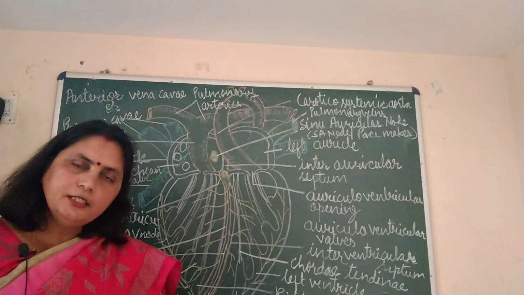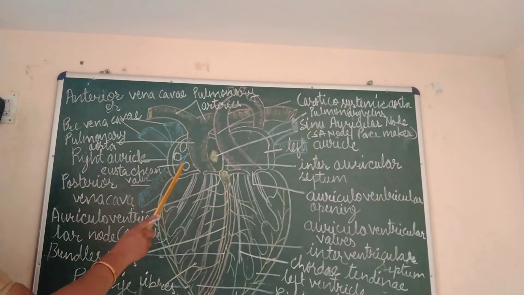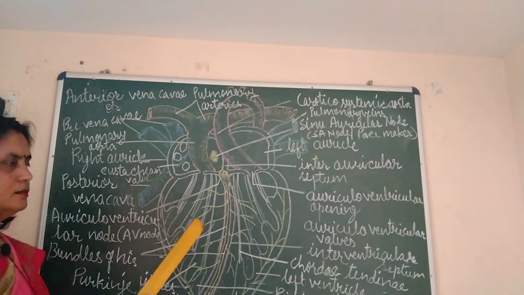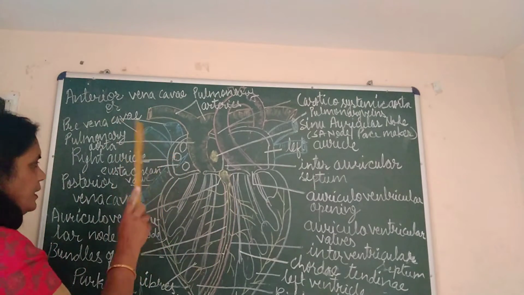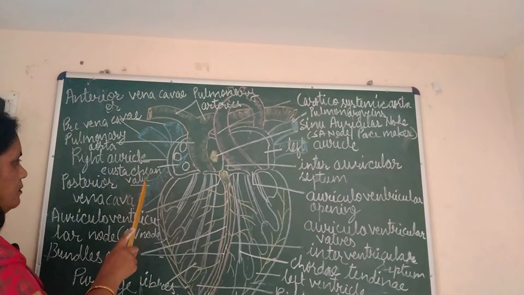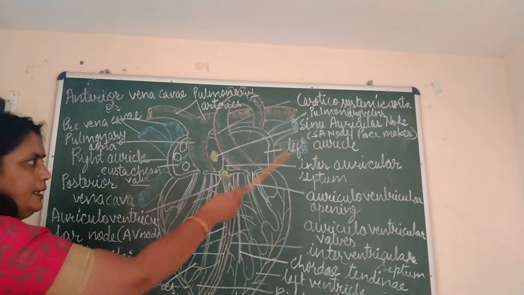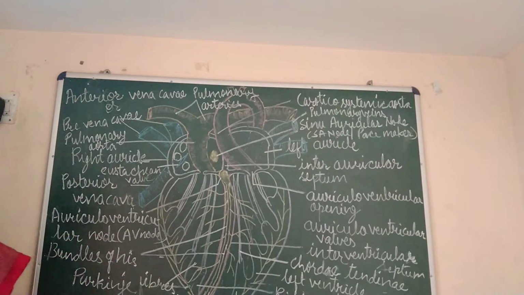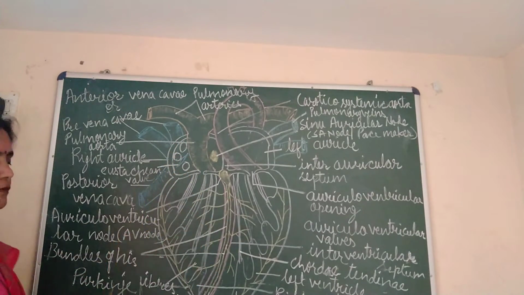The exceptional thing is that they carry pure blood. By this discussion, you could understand that impure blood is poured into the right auricle and pure blood is poured into the left auricle. Up to this, I think it is clear. Now we come to the structures of the ventricles.